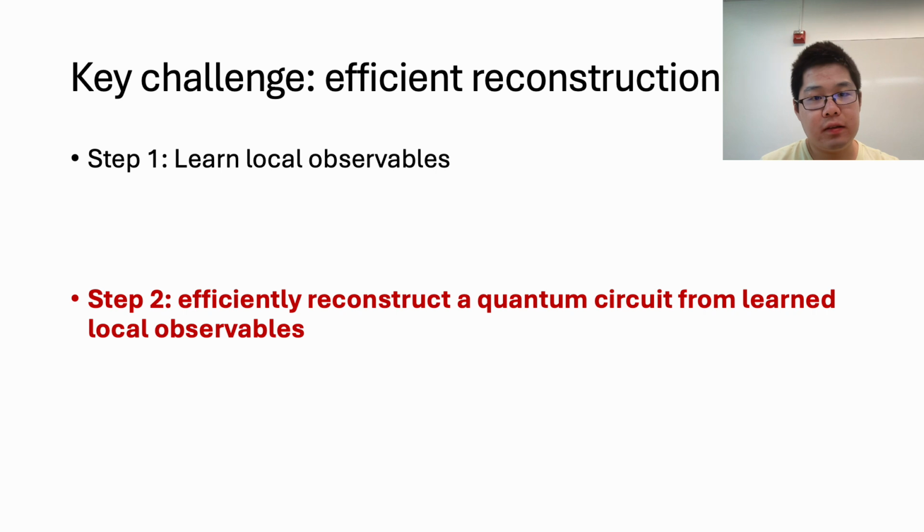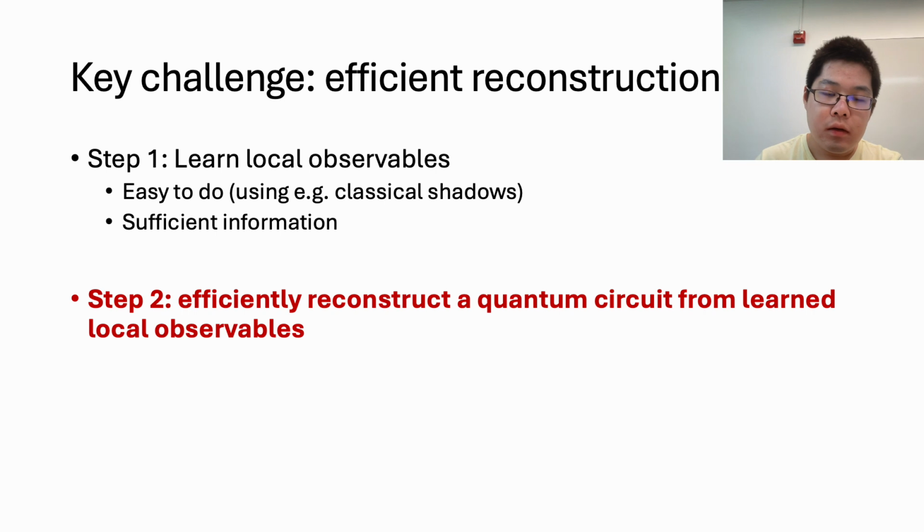Next, I'll briefly discuss the key challenges behind these problems. All of the algorithms we see today follow a two-step procedure. Step one is to learn local observables. We know that this is easy to do using standard techniques such as classical shadows.